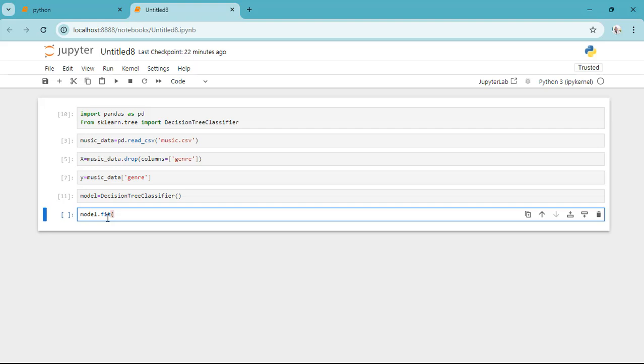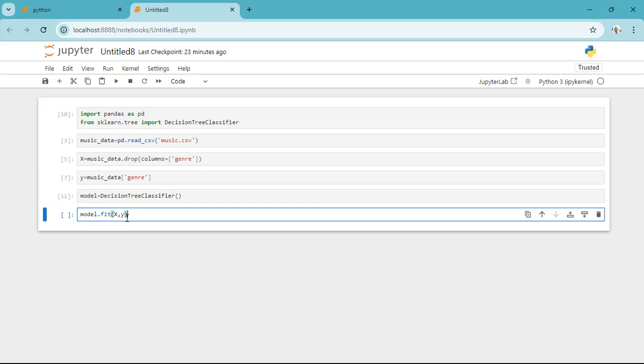Okay, so now the variable name is model. So I'm going to use model.fit. So I want to train it. I will train using the x and y variables.